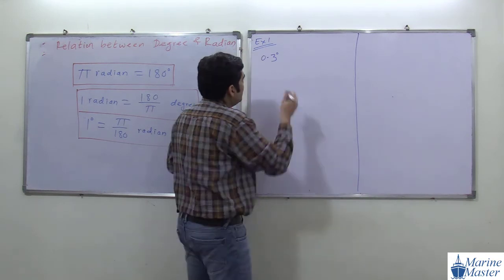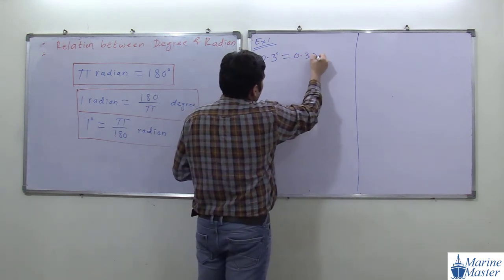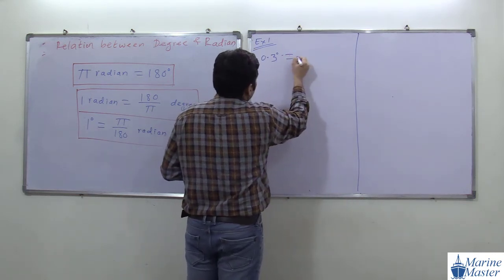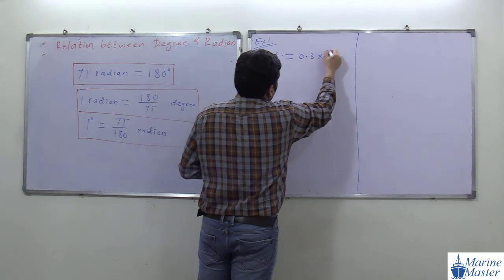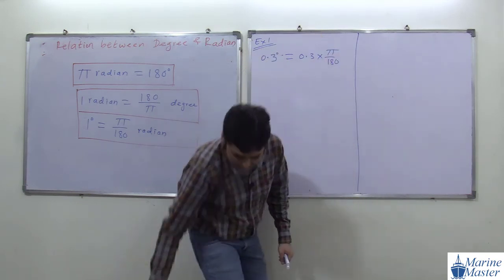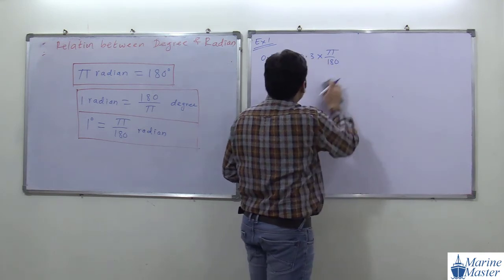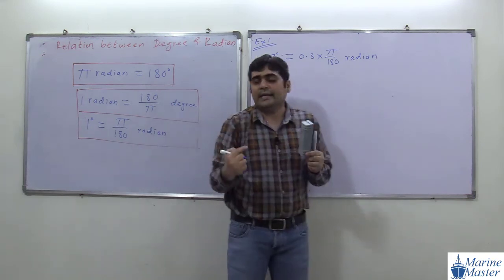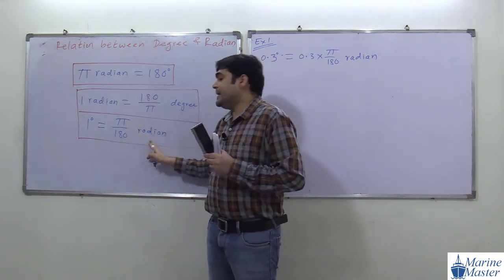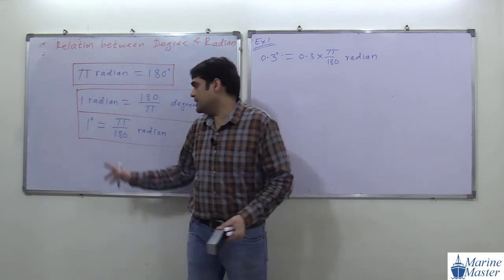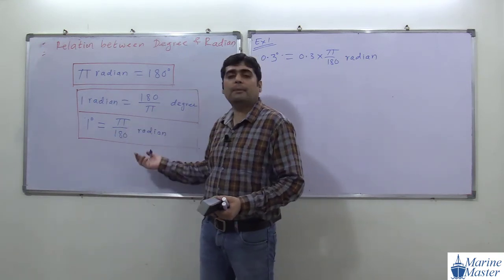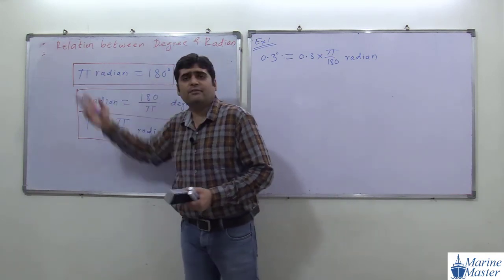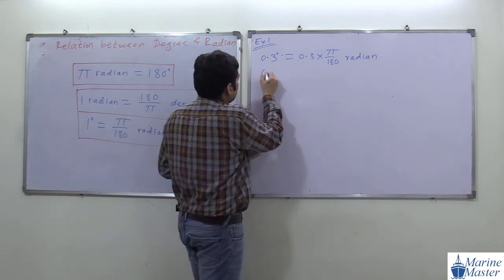So if you multiply this 0.3 by pi by 180, we will get this degree into radian. So for getting degree to radian, we have to multiply by pi by 180. And how did we get pi by 180? 1 degree means pi by 180. We divide on this side. Very simple discussion.